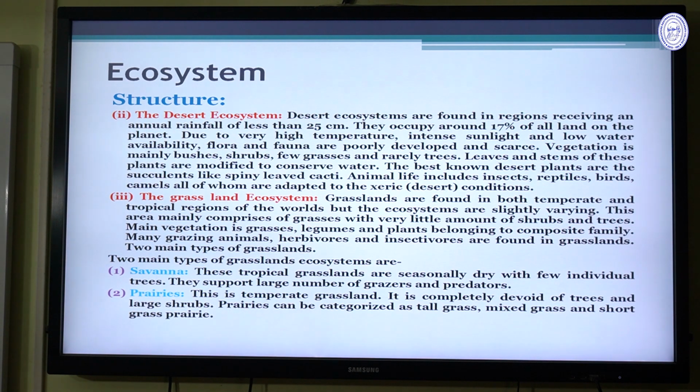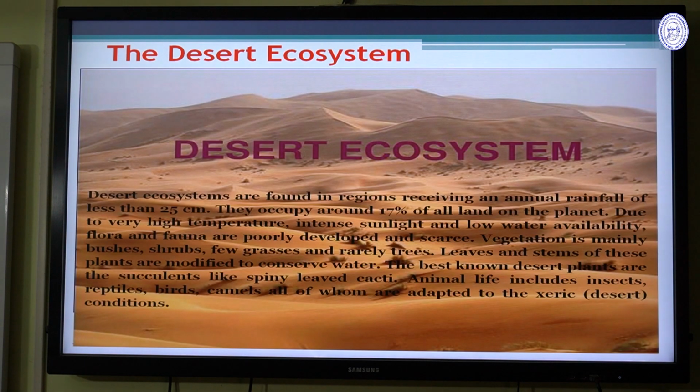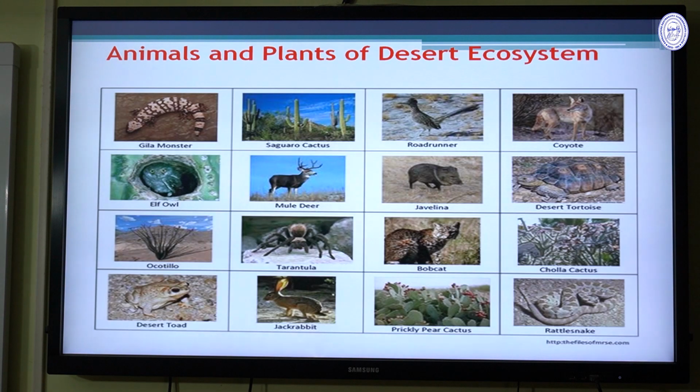Animal life includes insects, reptiles, birds, and camels, all of which are adapted to xeric conditions. This is the desert ecosystem. These are the animals and plants that are found in the desert ecosystem.